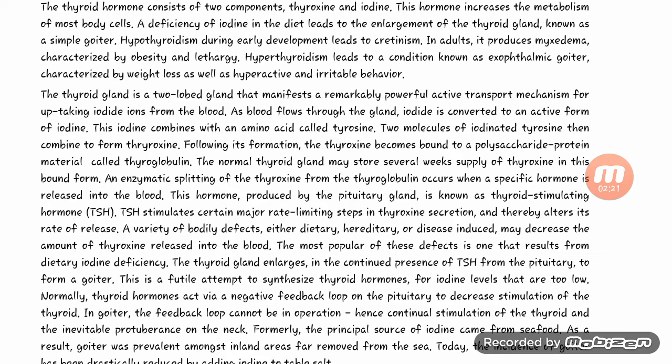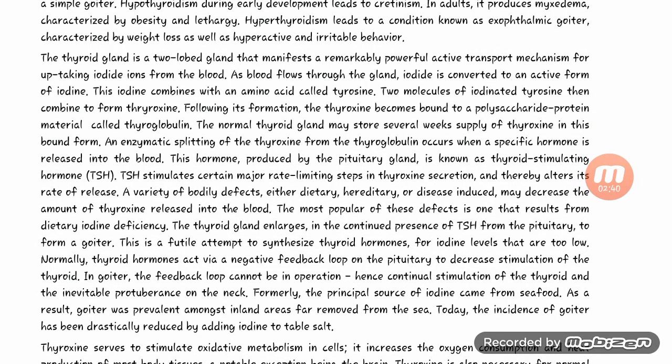An enzymatic splitting of the thyroxine from the thyroglobulin occurs when a specific hormone is released into the blood. This hormone, produced by the pituitary gland, is known as thyroid stimulating hormone, TSH. TSH stimulates certain major rate-limiting steps in thyroxine secretion and thereby alters its rate of release.